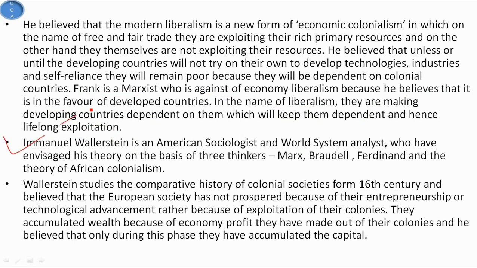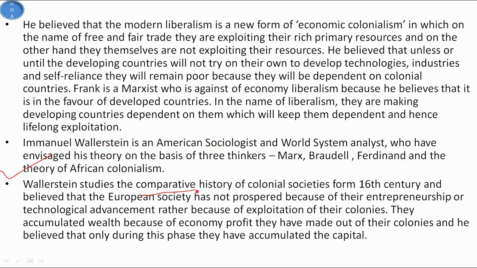So now we talk of Immanuel Wallerstein, who is an American sociologist and world system analyst, and he envisages his theory on the basis of three thinkers. First one is Karl Marx, who believes that capitalist forces are strongly influencing the ideological forces. Braudel, who believes that political imperialism is responsible for the growth of economic imperialism. And Fanon and the theory of African colonialism.